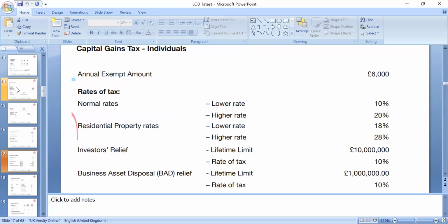Normal rate is lower rate. Annual exempt is 6,000. If you have more than the gain, then of course you have to pay the tax. Lower rate is 10, and upper rate, which we discussed about the upper and lower limits.